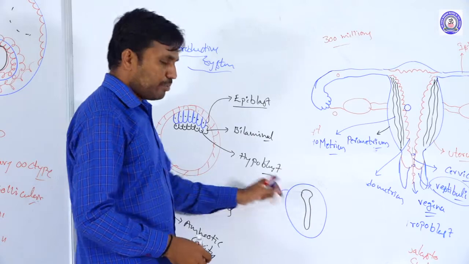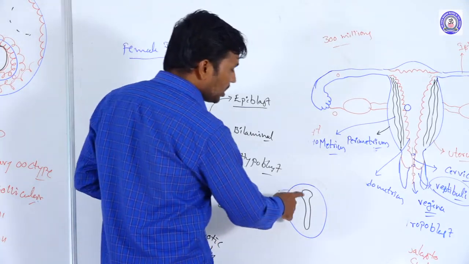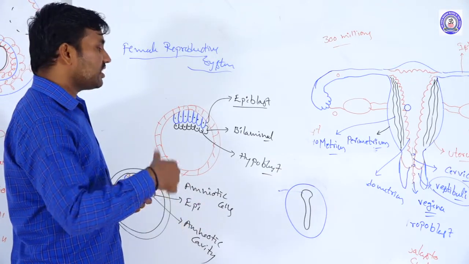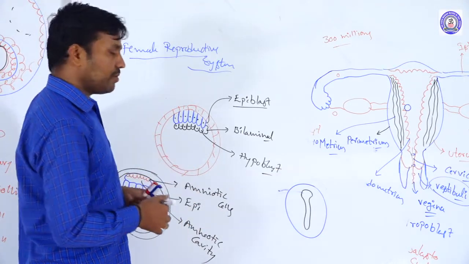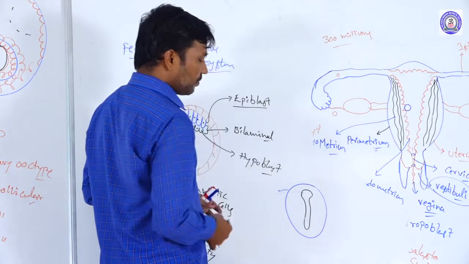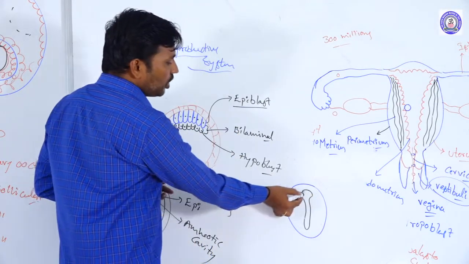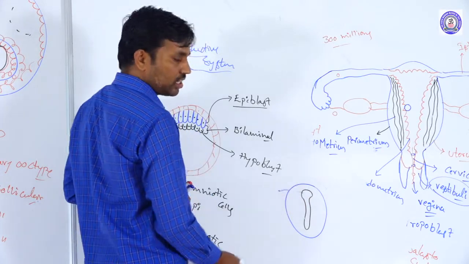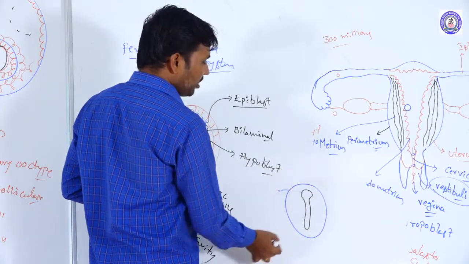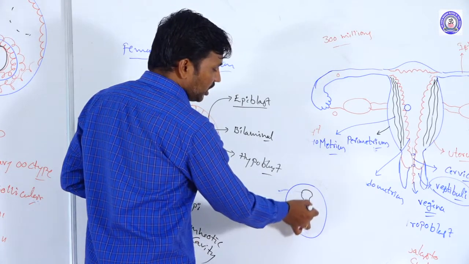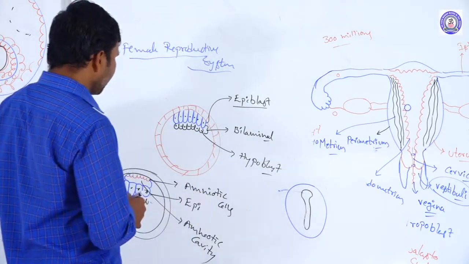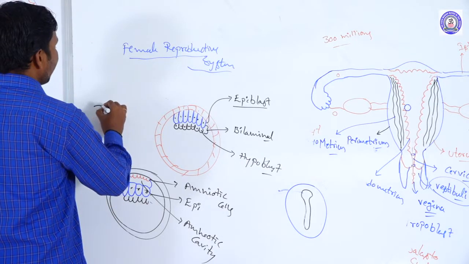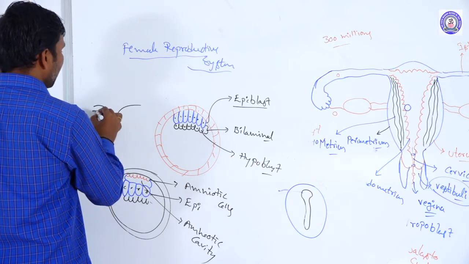This is called the primitive streak. The primitive streak forms after fertilization, from the 8th day onwards. Towards the anterior, the primitive knot, or Hensen's knot, is forming, and the primitive streak groove is forming here. What is happening is that the epiblast cells are invaginating through this primitive streak.